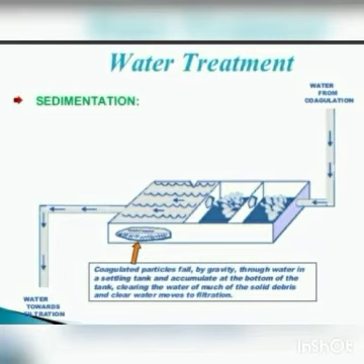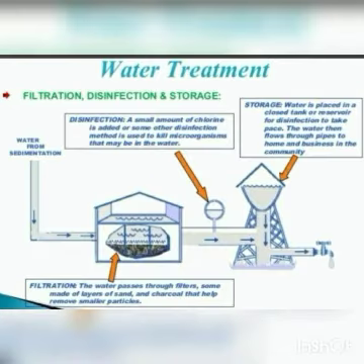Next we see water filters. The water filters available in the market use membrane processes to purify drinking water. These devices use water treatment processes such as reverse osmosis, that means RO water.